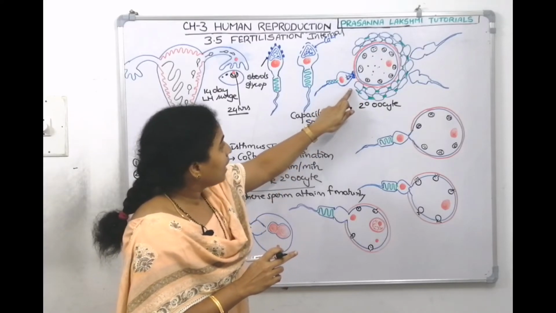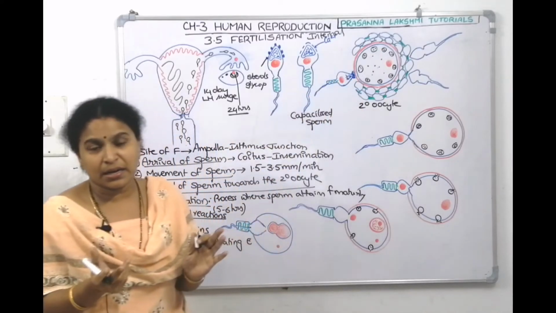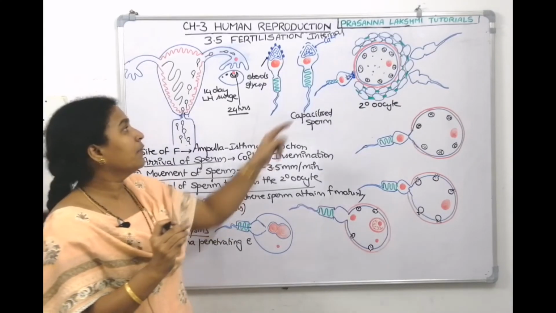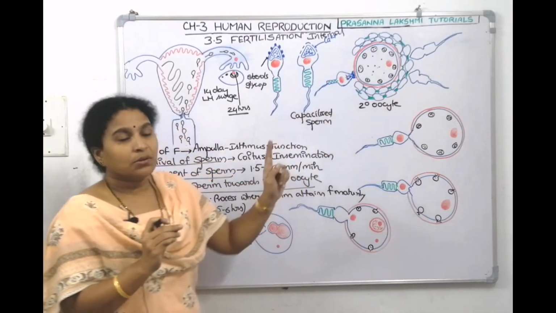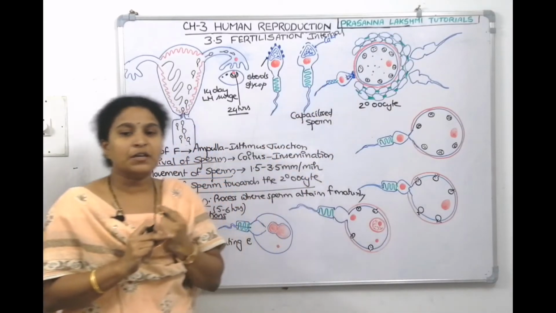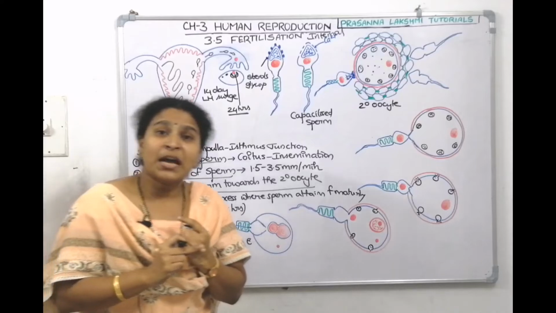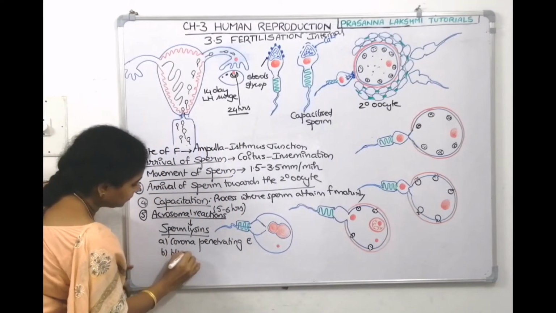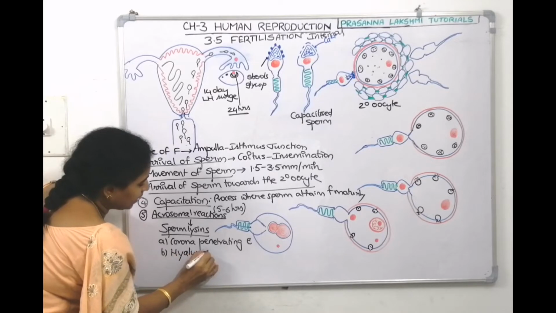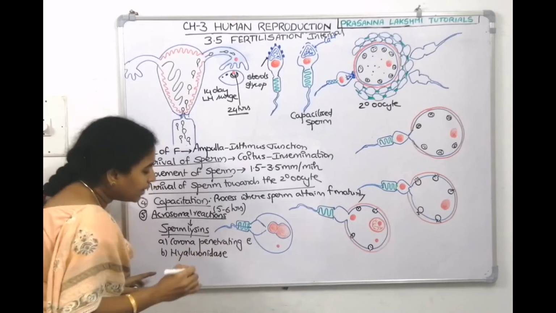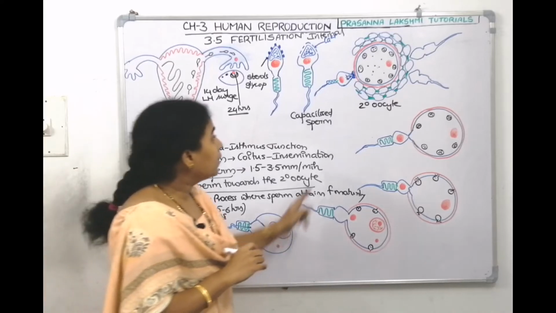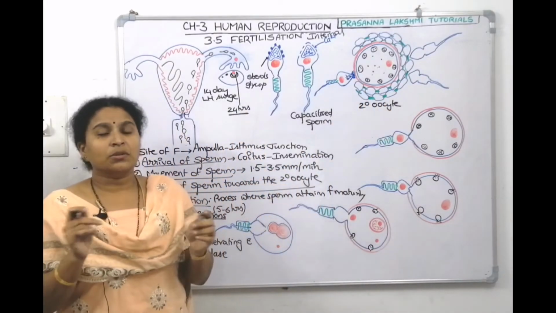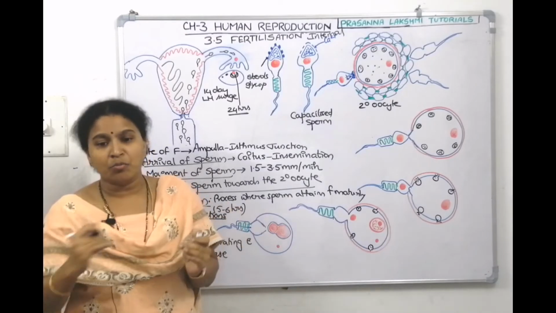That's why, see, at this place I did not draw the corona radiata cells, because the corona penetrating enzyme has dissolved the corona cells here, so that the sperm can penetrate. That is the first enzyme. And the second enzyme is hyaluronidase. The hyaluronidase enzyme will dissolve this hyaluronic acid gluing substance, so that the corona radiata can be easily removed.